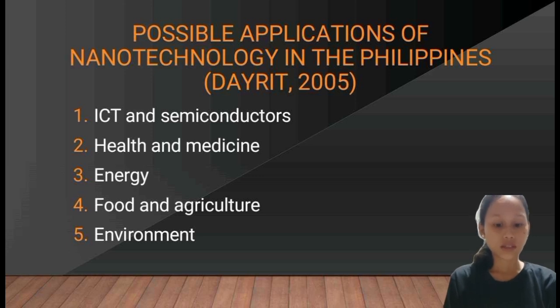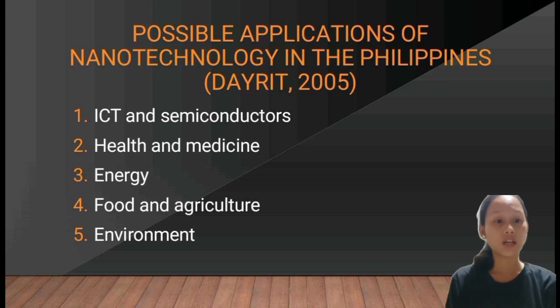Next is health and medicine, which is targeted drug delivery. Nanomaterials can be used to deliver drugs directly to specific cells or tissues, reducing side effects and improving treatment efficiency. Then energy, which is energy storage.